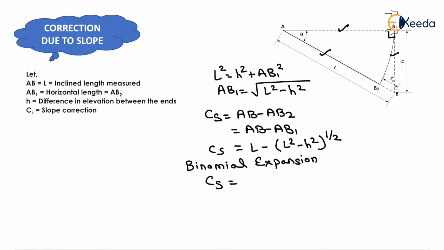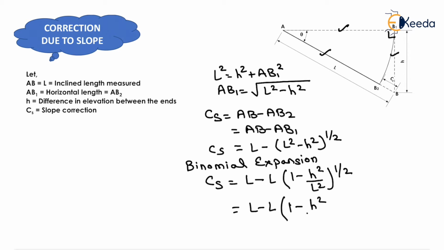We take L common and it will be (1 minus H square upon L square) to the power 1 by 2. So it will be L minus L times, by binomial expansion, 1 minus H square upon 2L square minus H to the power 4 upon 8L to the power 4 and so on.